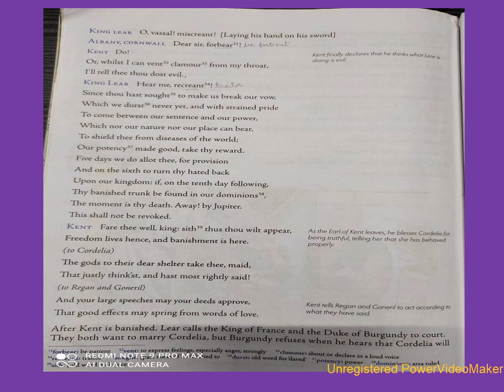Five days we do allot thee for provision, and on the sixth to turn thy hated back upon our kingdom. If on the tenth day following thy banished trunk be found in our dominions, the moment is thy death. Away! By Jupiter, this shall not be revoked.